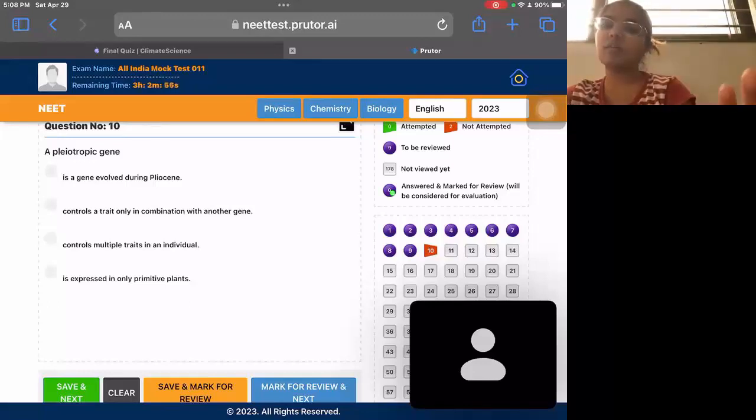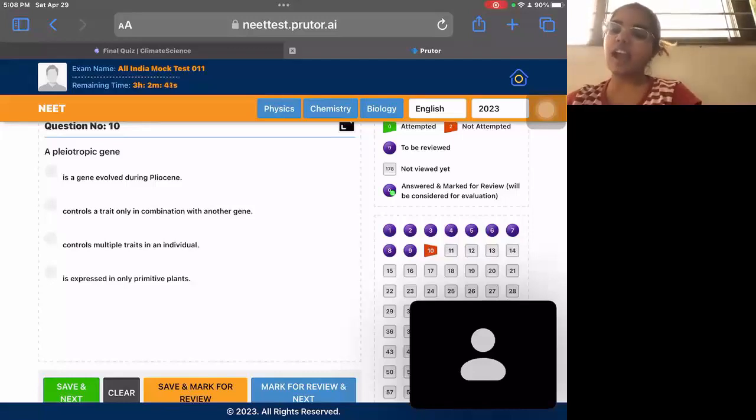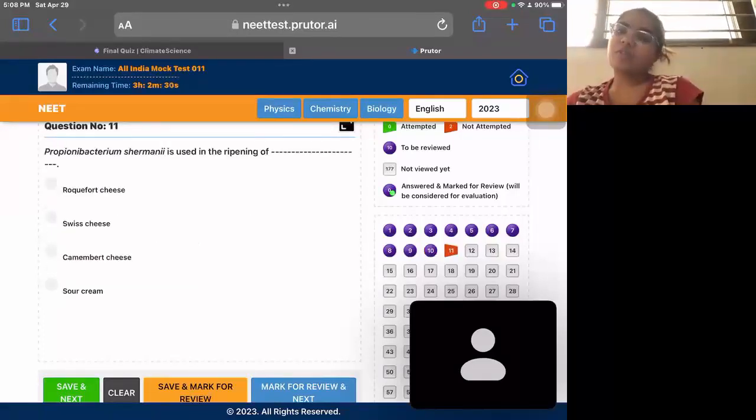This is maybe not given in NCERT. ये extra है which you need to learn. तो ये आप through questions learn कर सकते हो. You can note it down somewhere कि pleiotropic gene क्या होता है. एक ही जीन जो बहुत सारे जैसे हाइट, कलर, ऐसे बहुत सारे फैक्टर्स को जो एक जीन कंट्रोल करेगा, दैट्स कॉल्ड प्लियोट्रोपिक जीन. Propionibacterium shermanii.